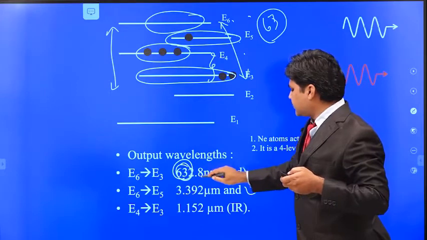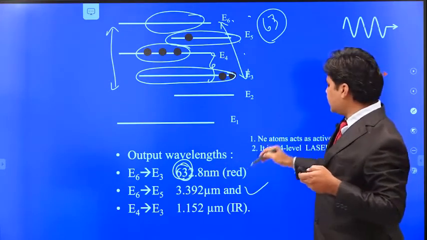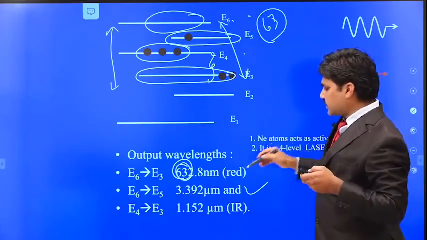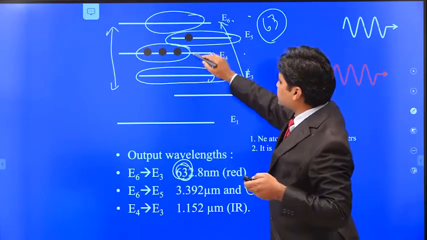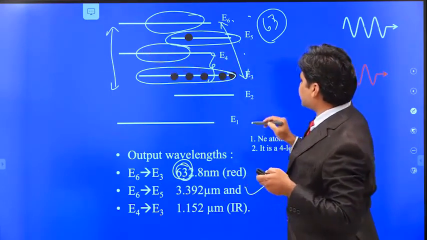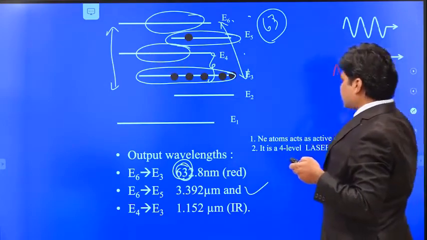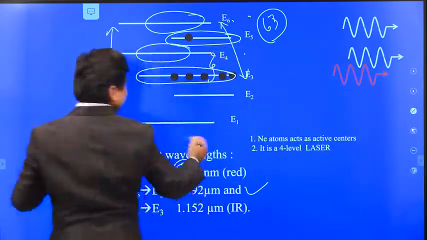Okay, 632.8 nanometers, which gives the red wavelength. Next one is the E4 to E3 transition, because here the population inversion takes place between E4 and E3. So another photon. Finally, we can get three types of lasers.